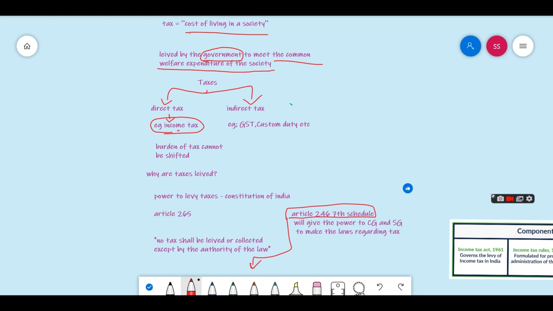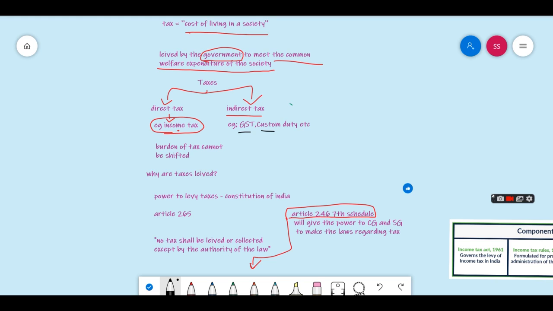And another one is indirect tax. In indirect tax, there are GST, customs duty, etc. These are all charged on the products and services you are producing or selling. Whereas direct tax is the tax which is charged on your income or your wealth.